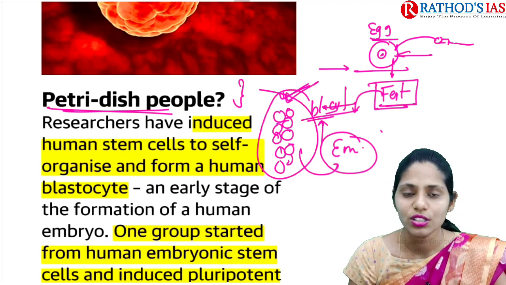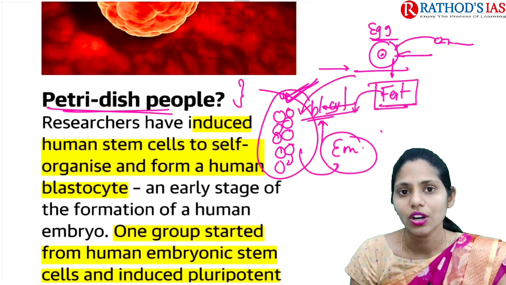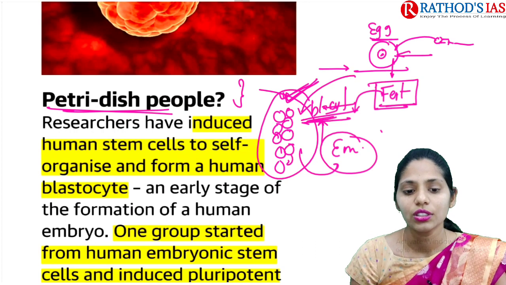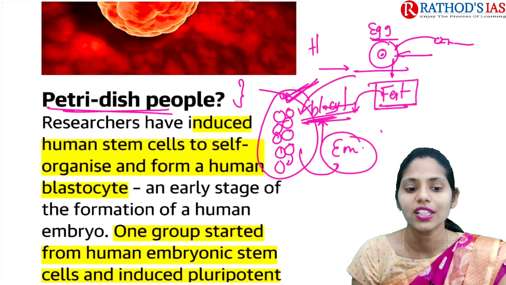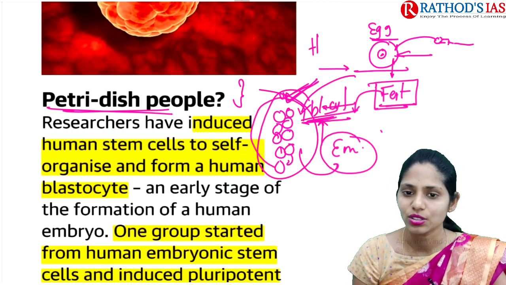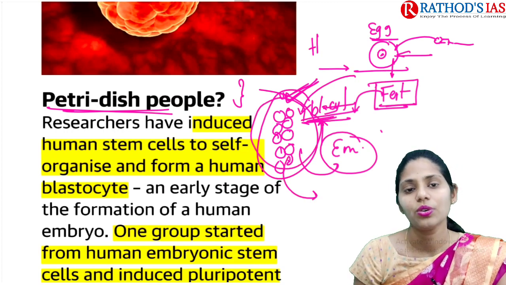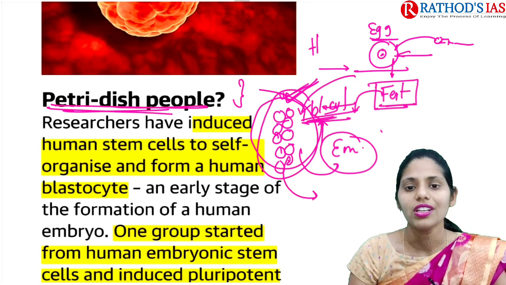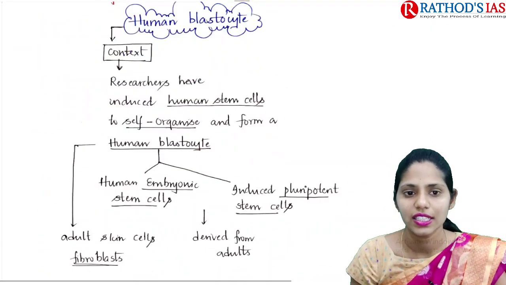In this blastocyte stage, many researchers are now doing research on the human blastocyte, and they started to induct human embryonic stem cells as well as some induced pluripotent cells into this blastocyst, such that they are mainly going to do some research regarding these petri dish people. So now let us try to understand this article in great detail.